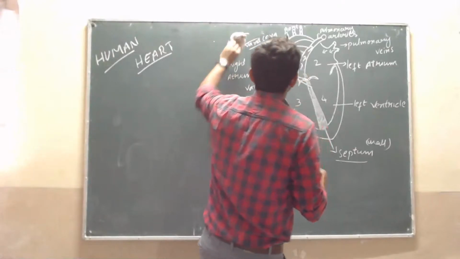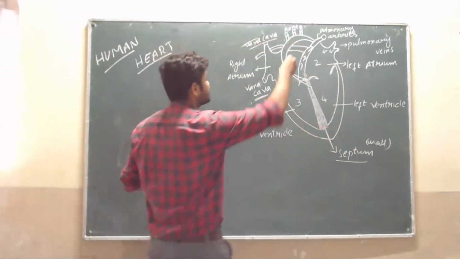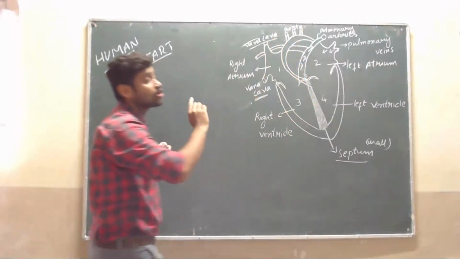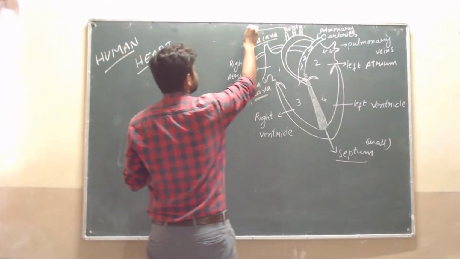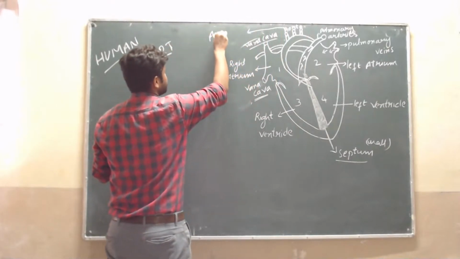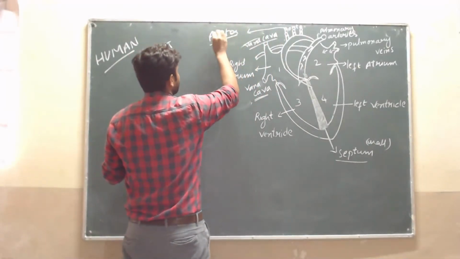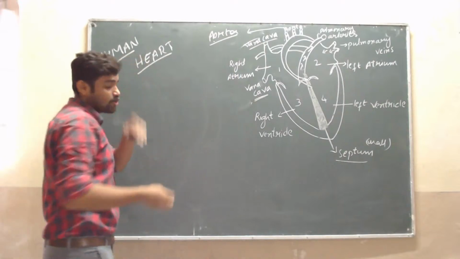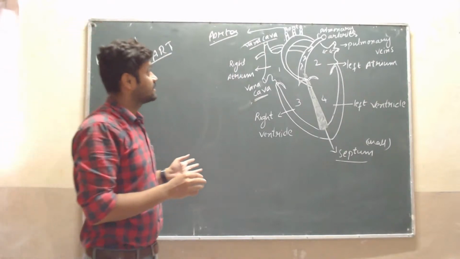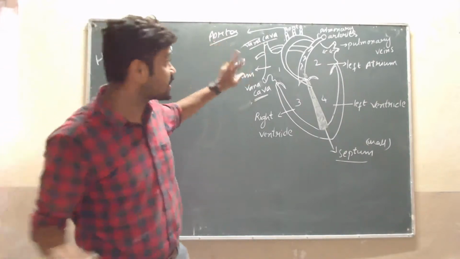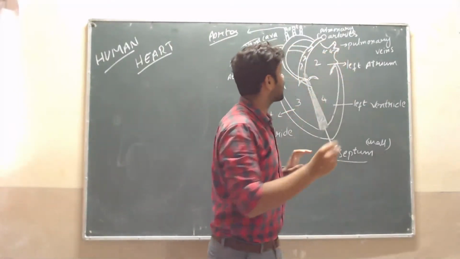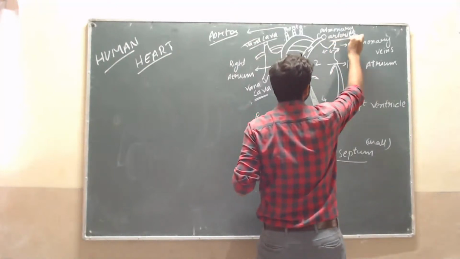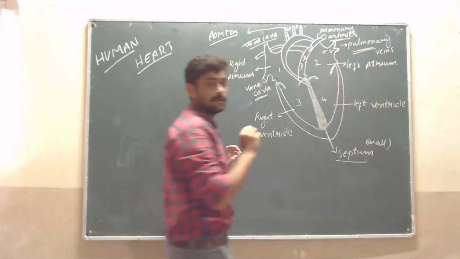Then see, one more organ is called the aorta. Then one more set of important parts are the pulmonary arteries and pulmonary veins. See here, pulmonary arteries and pulmonary veins.